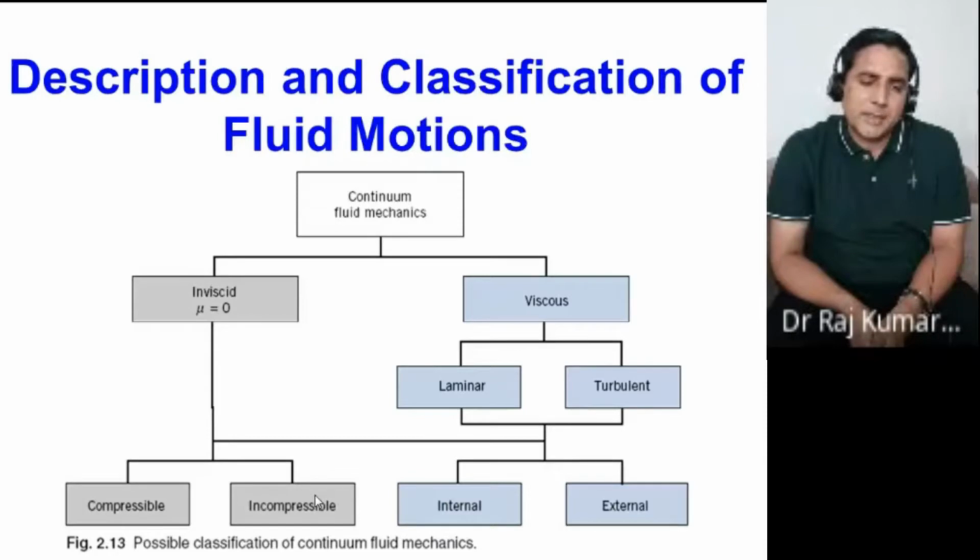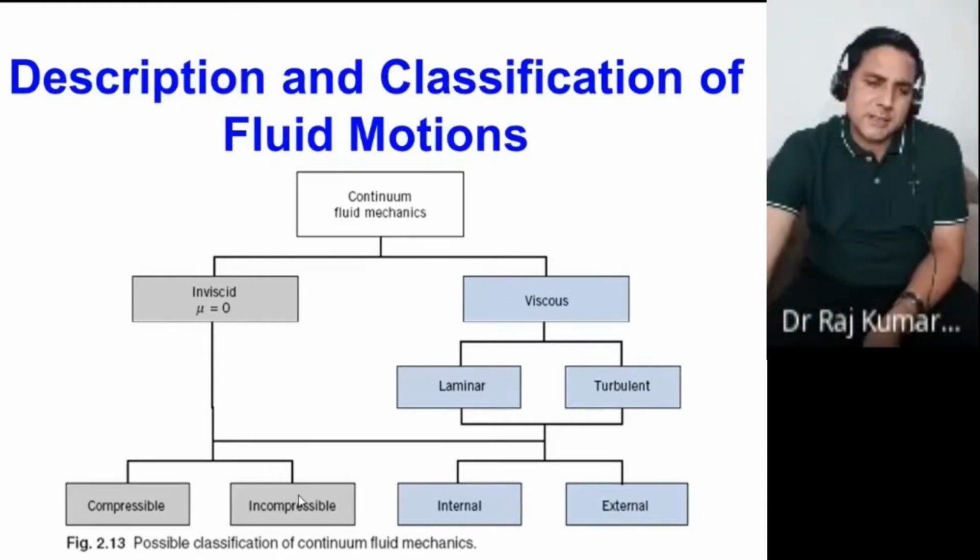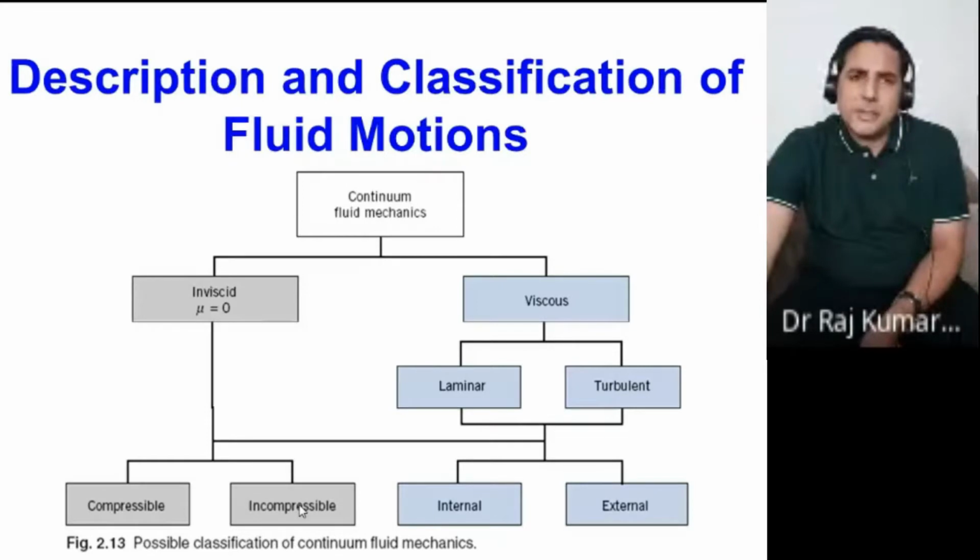So gases are inviscid fluid only. And those gases can be treated as compressible and incompressible. For the compressible case, the Mach number should be higher than 1. And for incompressible, the Mach number should be less than 1.